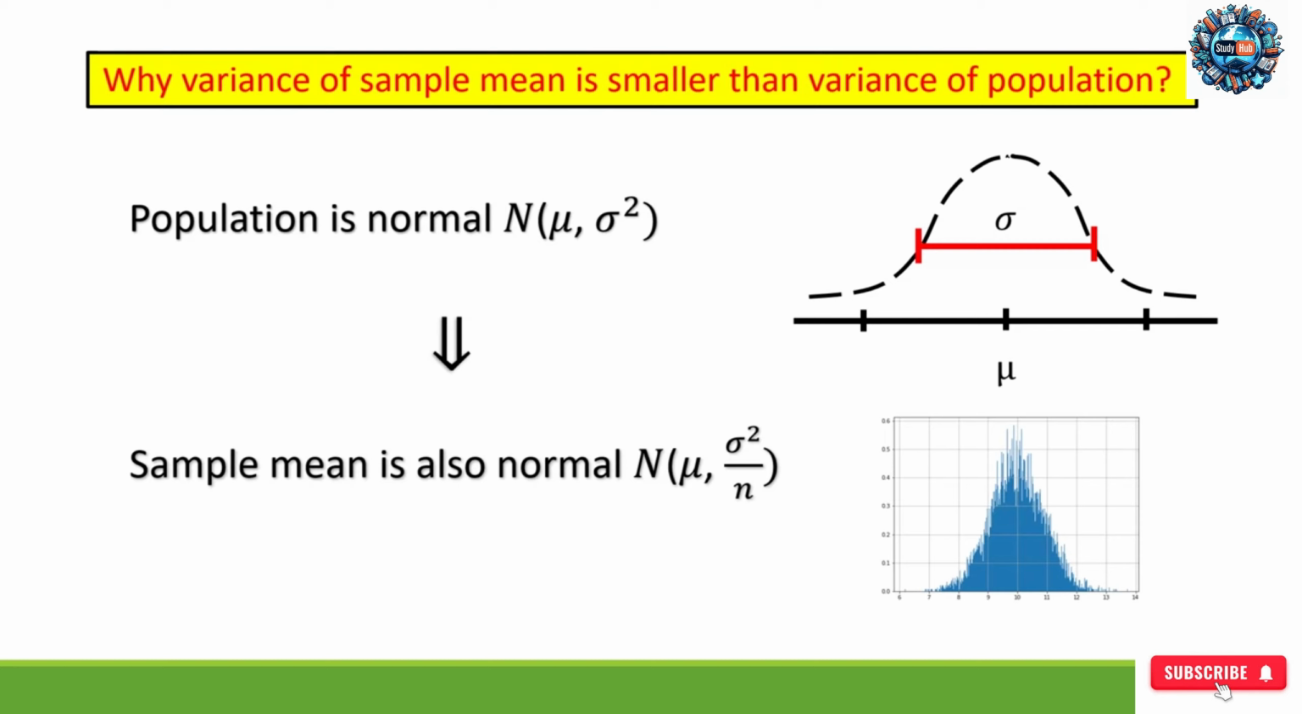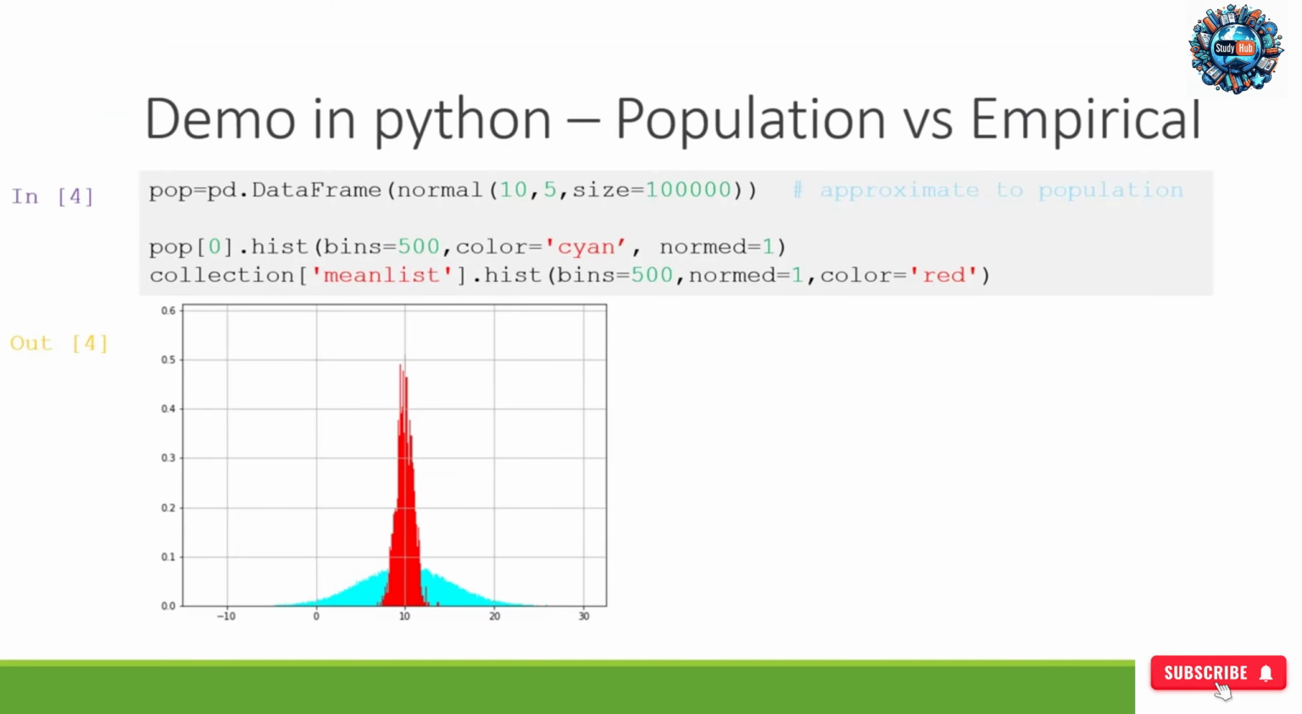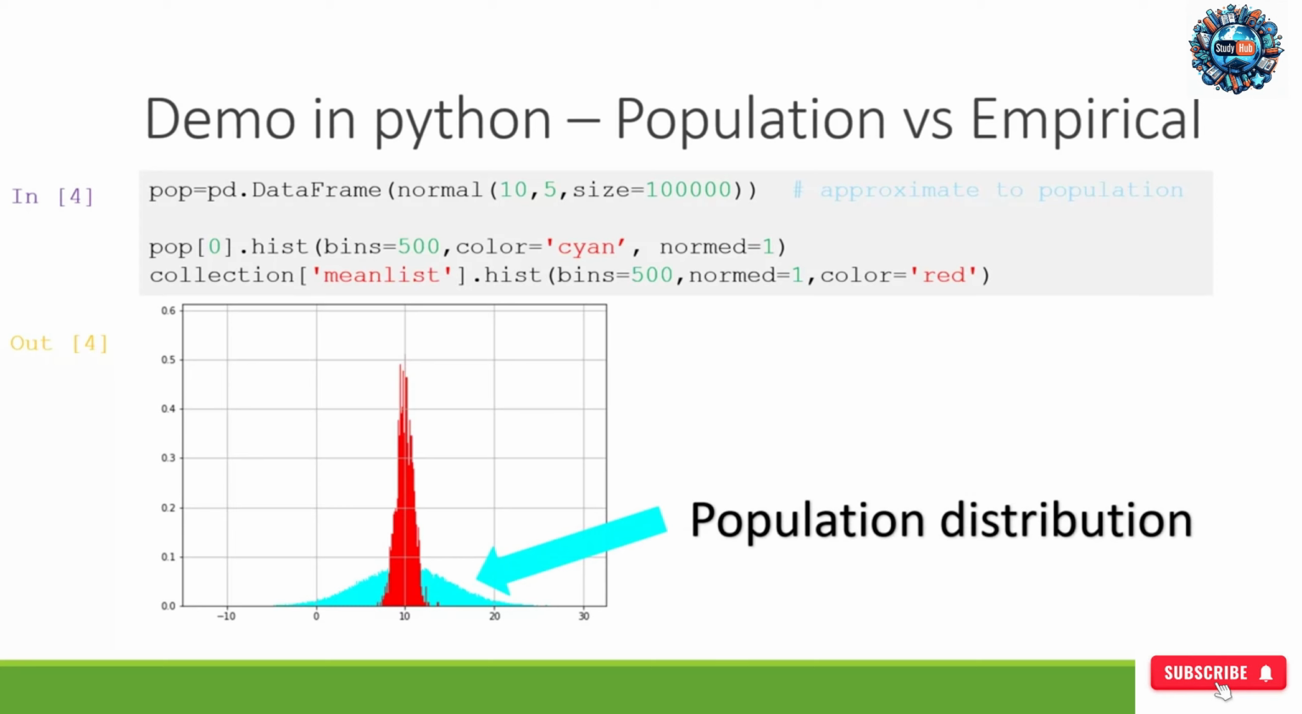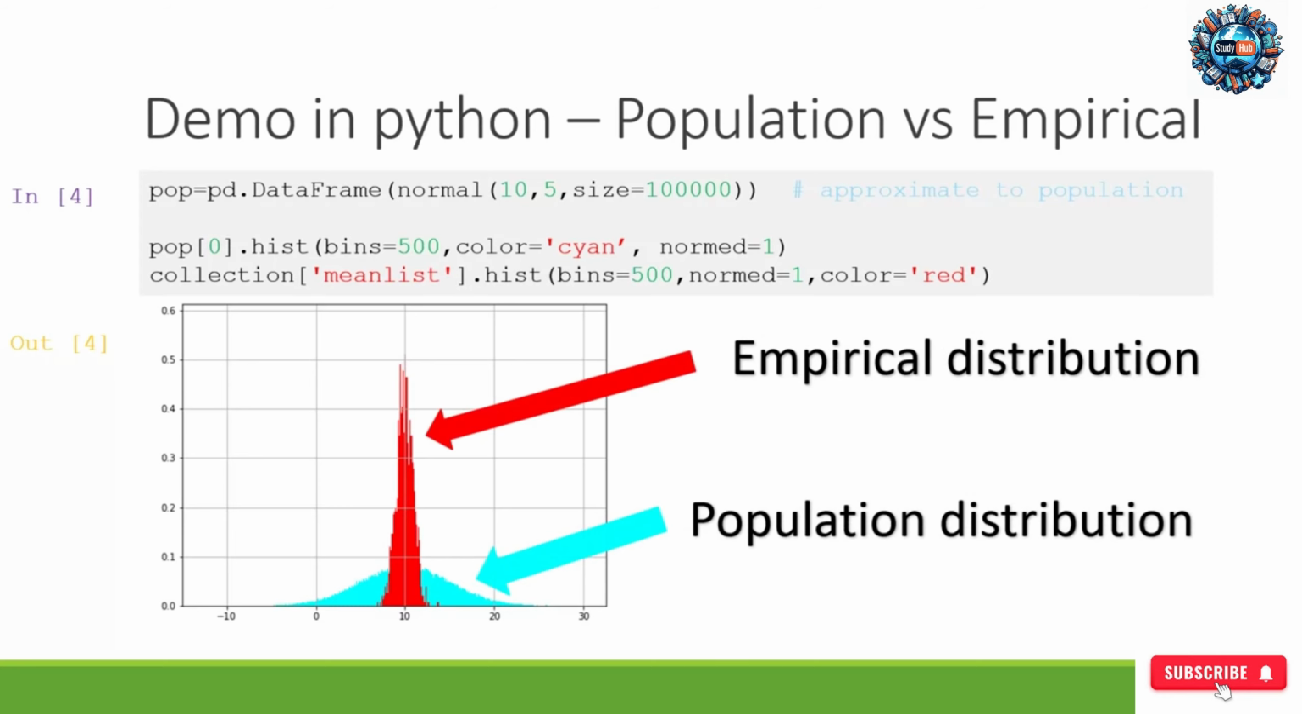Why is the variance of a sample mean smaller than variance of a population? Intuitively, the sample mean is the average of n individuals of population, and hence the variation of sample mean is smaller than the variation of individuals in population. Here is a demonstration using Python. The blue histogram is for population. The red one is for the sample mean.